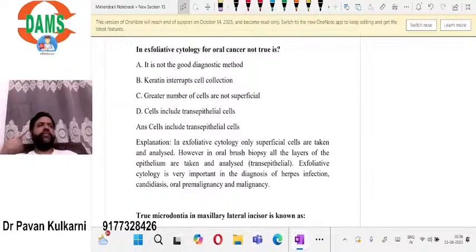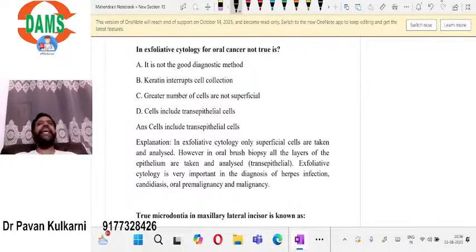I'll use an ice cream stick, which is a typical wooden stick. I will scrape the buccal mucosa with that stick, make a smear on a slide, and see that smear under a microscope. That is exfoliative cytology.